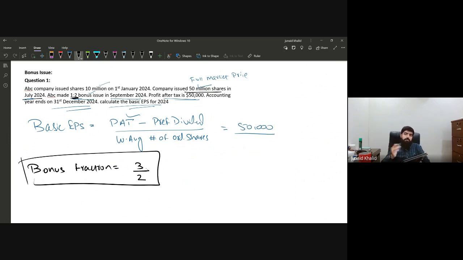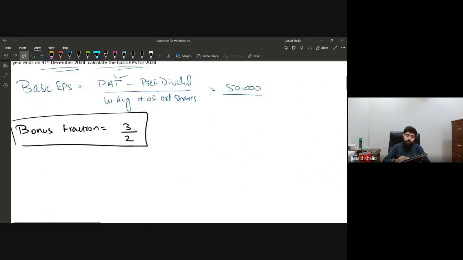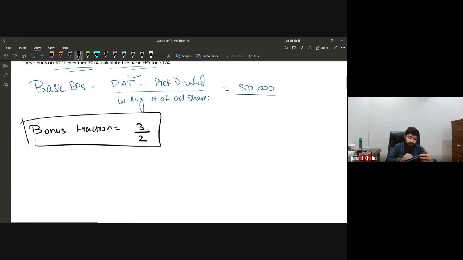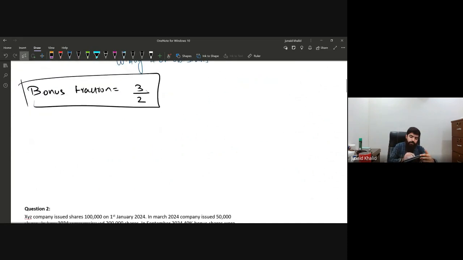That is the bonus fraction. Now we are going to calculate the weighted average number of shares. How are we going to calculate it? This is something very technical and you need to learn and understand it.